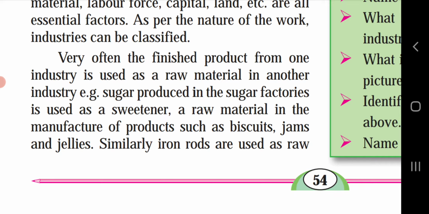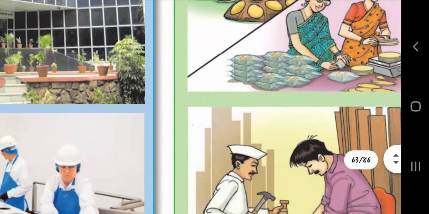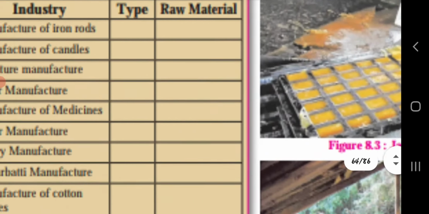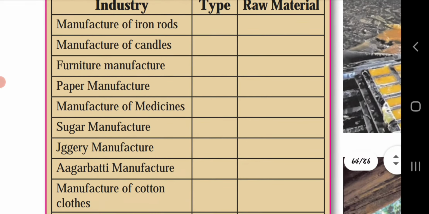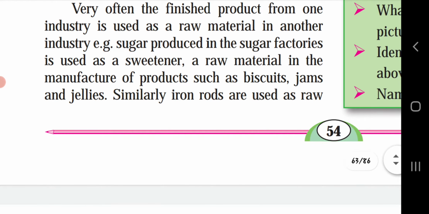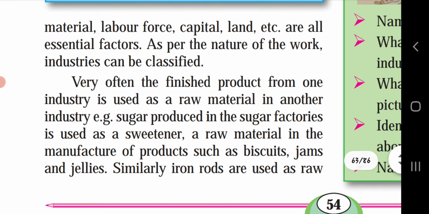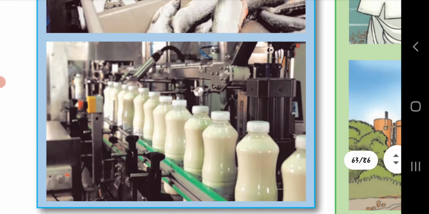Similarly, iron rods are used as raw material in the engineering industries in the manufacture of steel, furniture, etc. So if you see the first one, the raw material sugarcane is used for preparing sugar, and sugar is used in different industries as a sweetener to produce other products like jams, biscuits and others. So these are the pictures they have given here.